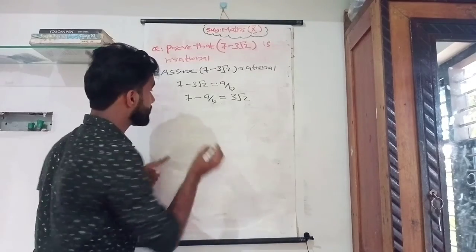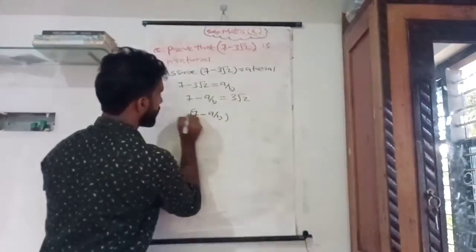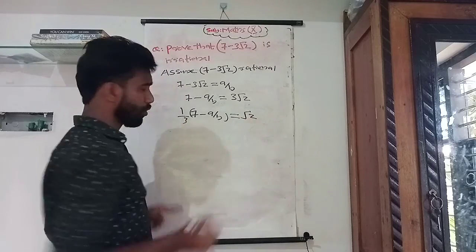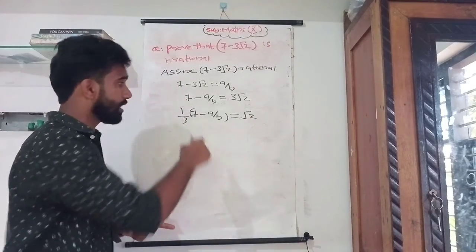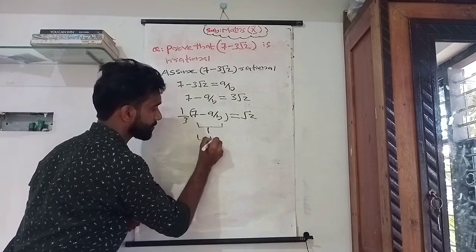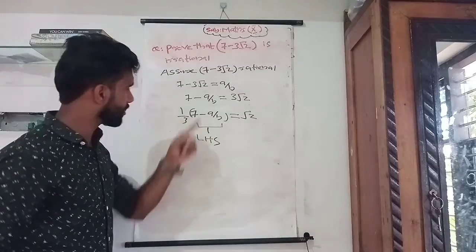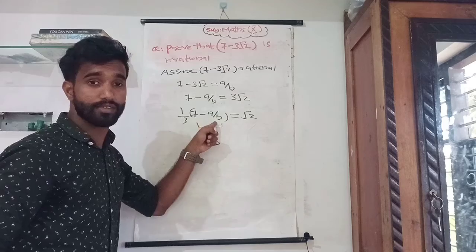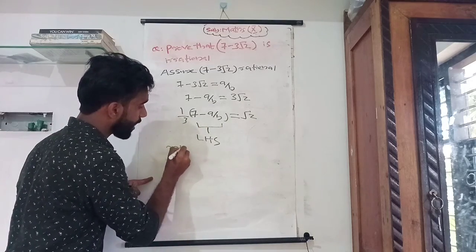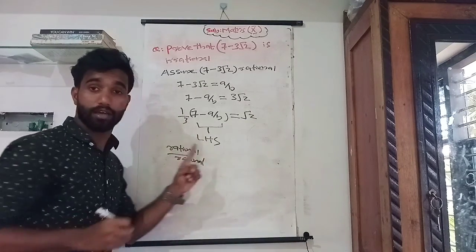Then again rearrange this equation: 7 minus A by B, times 1 by 3, that's equal to root 2. Is it okay? Consider the LHS. Here 7 minus A by B is a rational number. 7 is a rational number, A by B is also a rational number, 1 by 3 is also a rational number. Rational divided by a rational, so our LHS is a rational number.